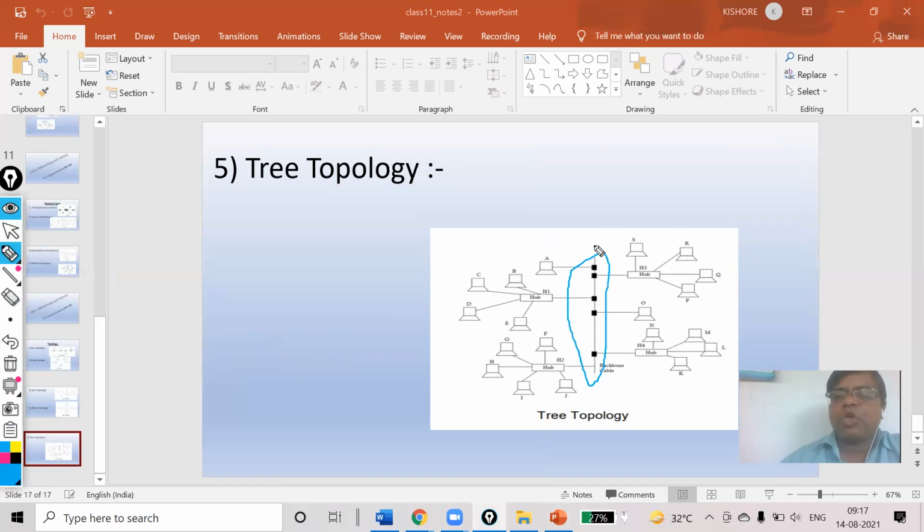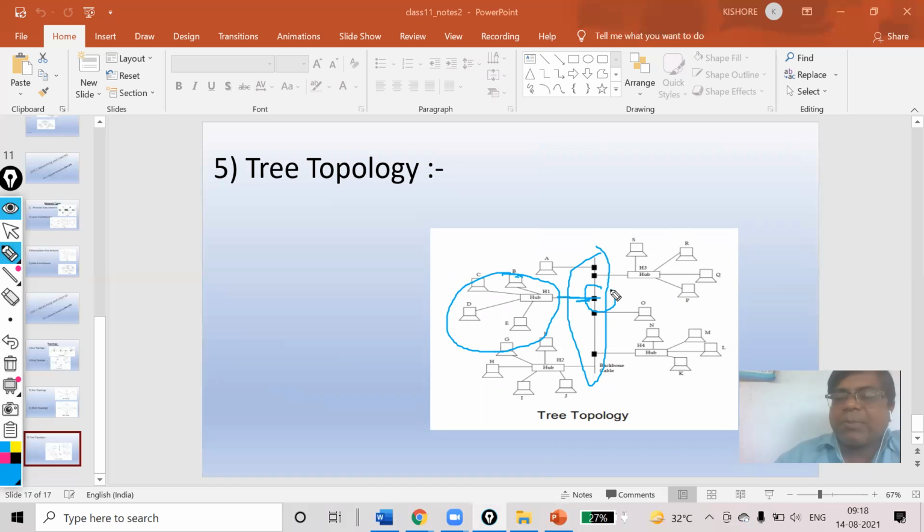In a bus topology it acts like the stem of the tree, and these are your stars. You can see, my dear. So these star topologies are connected to the main cable, like the branches of a tree, my dear.